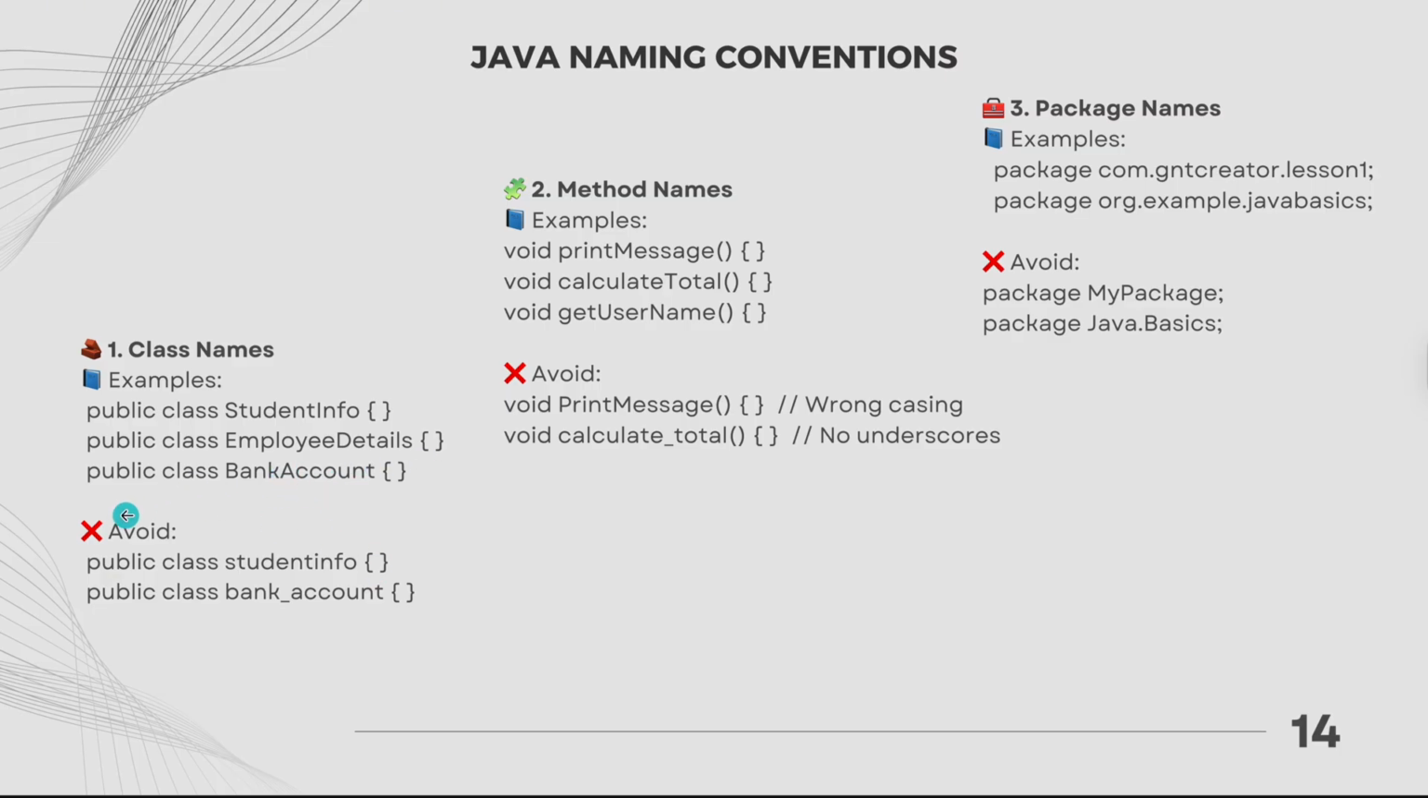And take a look at the examples which we need to avoid. In the first case, public class studentinfo, what's wrong with it, right? It's all lowercase. We have 2 words, but each and every word is supposed to be in uppercase, and it's supposed to start with an uppercase letter as well. Then public class bank_account. We have an underscore, and we're trying to avoid underscores in the class names.